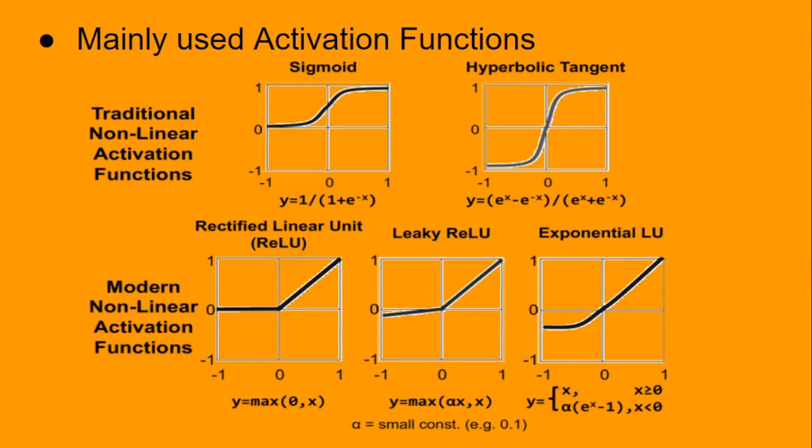There are different versions of ReLU like leaky ReLU and exponential ReLU, which have linear and exponential slopes on the negative sides respectively, serving different purposes.